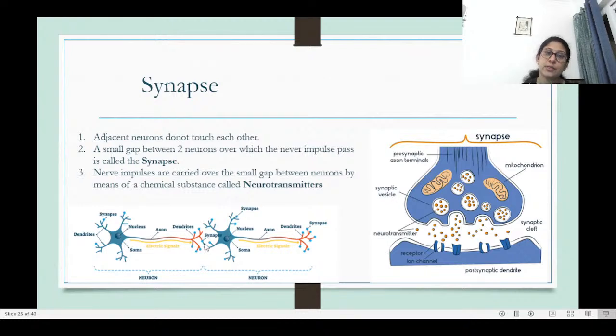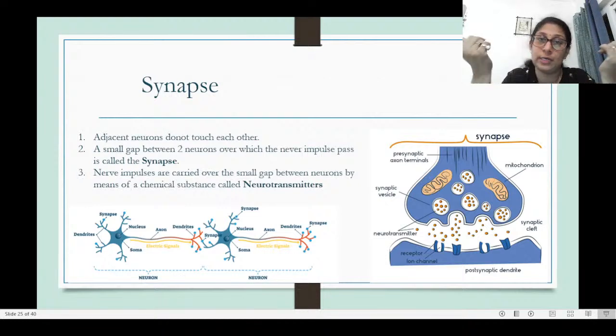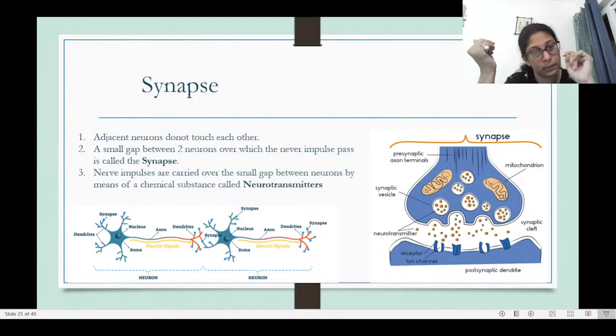So two adjacent neurons do not touch each other, and this small gap between the two neurons is known as the synapse. Since the two neurons are not touching each other, how will the information get transferred from one neuron to the other? That is with the help of some chemicals which are known as neurotransmitters.